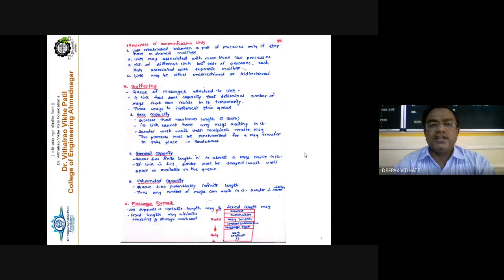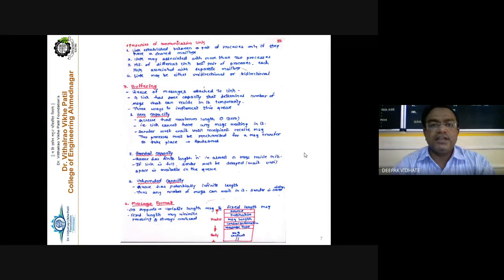So synchronization has three types: blocking send and blocking receive, non-blocking send and non-blocking receive, and non-blocking send and blocking receive. Three types of synchronization. The communication must be two-way, either direct communication or indirect communication. And the third point is with reference to the link capacity.